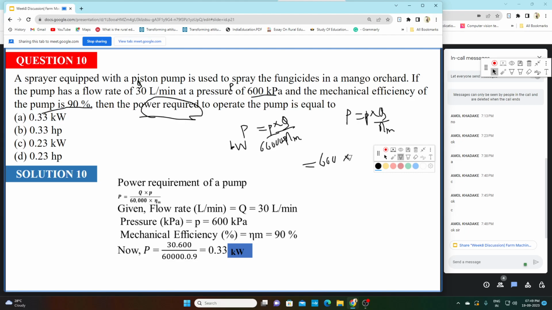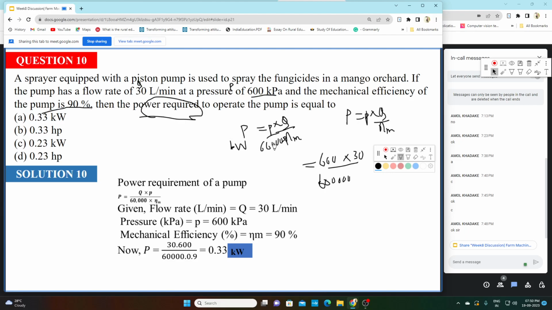Now Q is also given, 30 liter per minute. The 60 is because liter per minute we have to convert to liter per second, and 1000 is because we require our power in kilowatt.